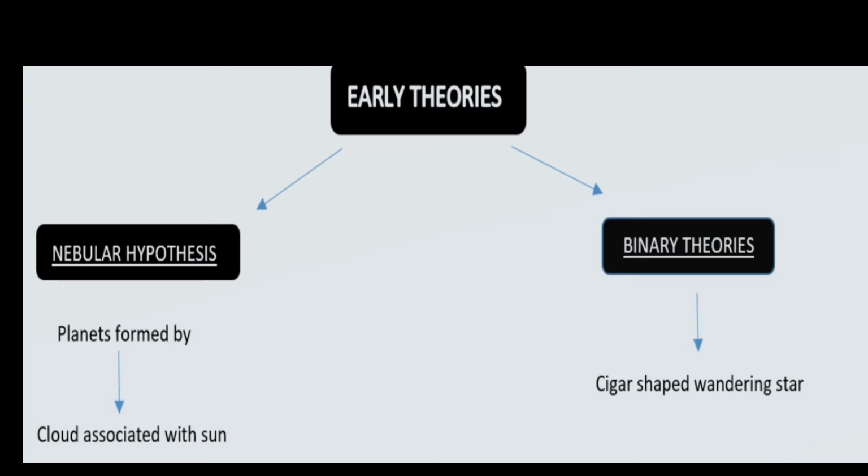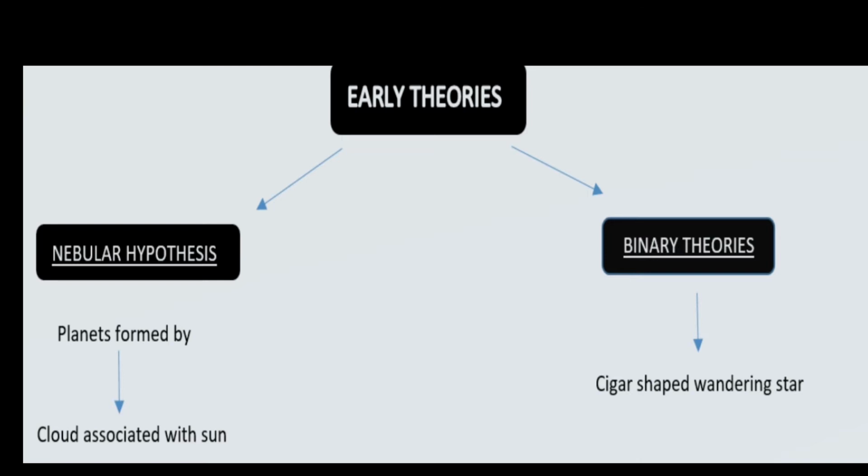In the nebular hypothesis, they said that the sun in its youthful stage consisted of a cloud, and that cloud later on transformed into the stars. So the cloud associated with the youthful sun got converted into the planets.